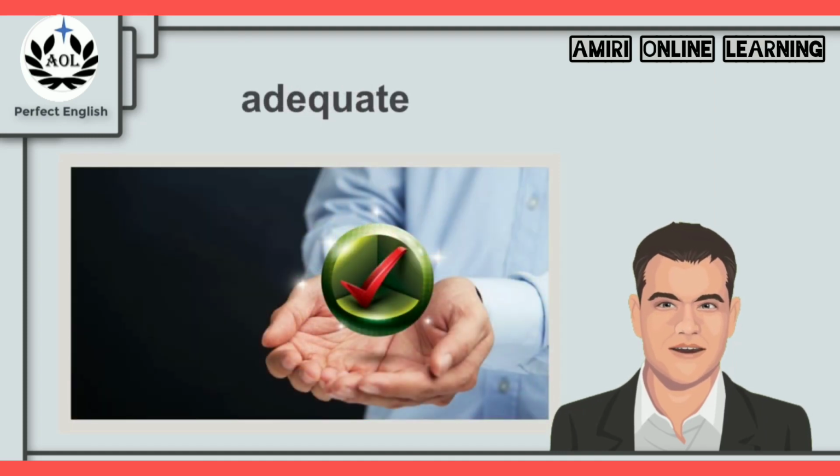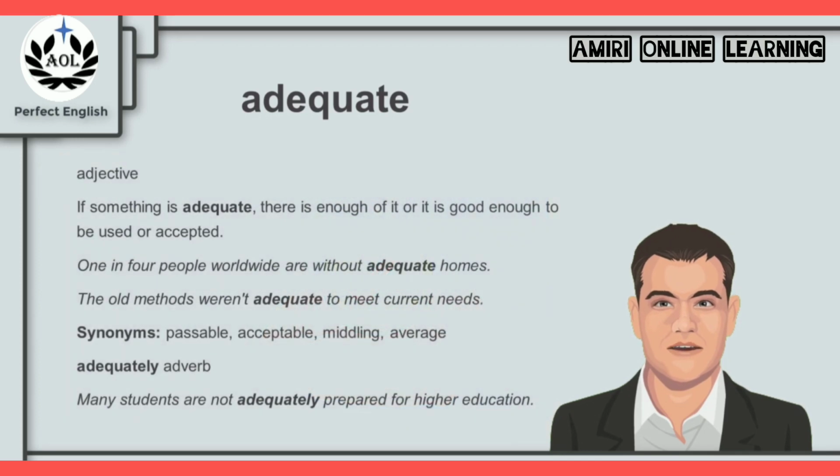And now for the next keyword, adequate. Now, if you look at the picture, we have the tick and we have the man showing that it is okay. Now, how does that relate to the word adequate? Does it mean that it is enough or it is the right amount or it is the right thing? Let's find out. Now, adequate is an adjective. If something is adequate, there is enough of it or it is good enough to be used or accepted.